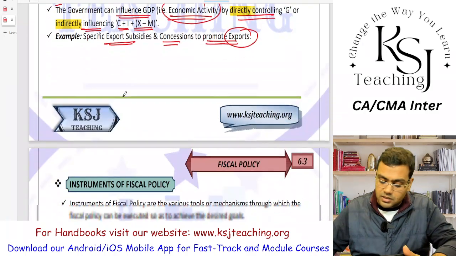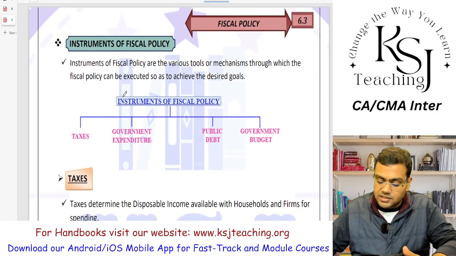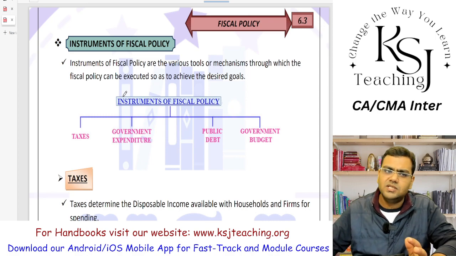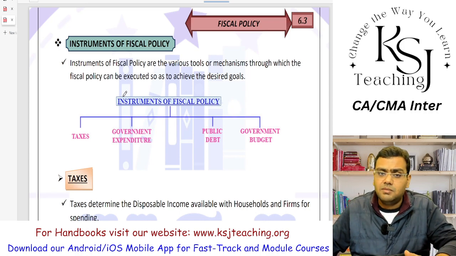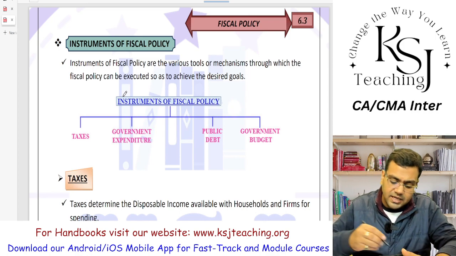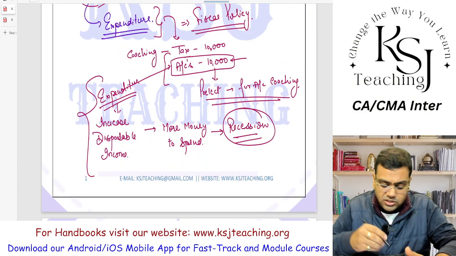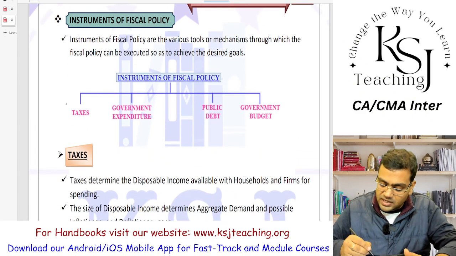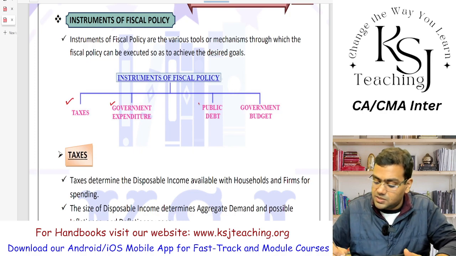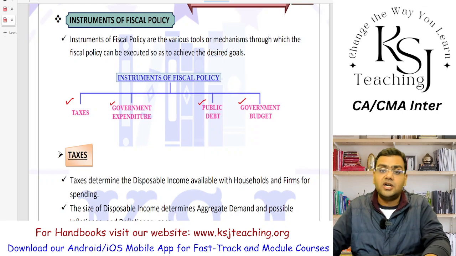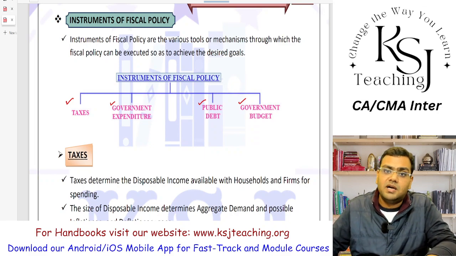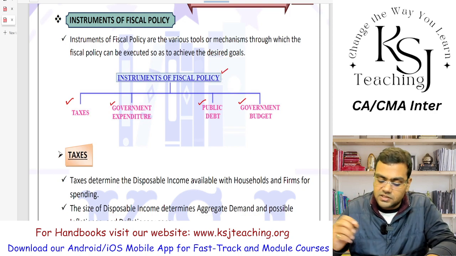Clear? Now, the next topic we'll do in the next lecture, that is the instruments of fiscal policy. Very simple: what are the various instruments that the government uses as fiscal policy? I have already discussed taxes and expenditure. So basically there are four: taxes, government expenditure, public debt, and the government budget. These are the four major tools available with the government to control the money for the economic welfare. This is the instruments of fiscal policy.